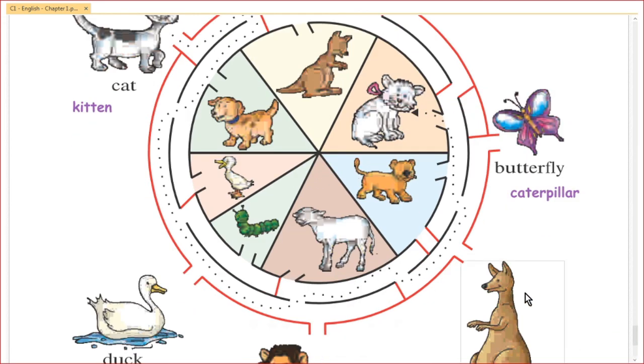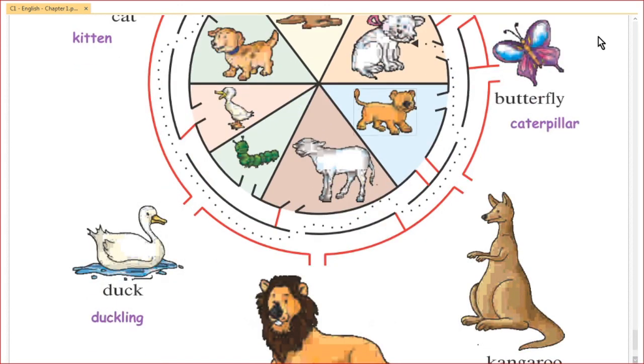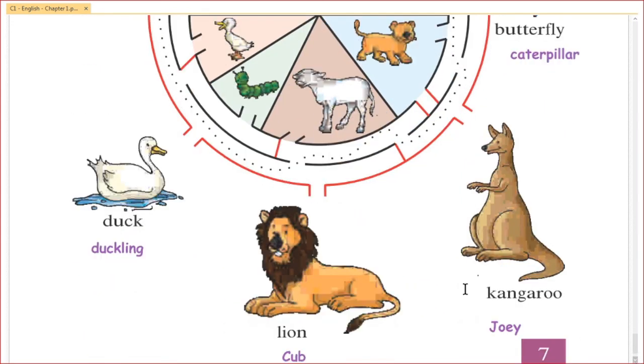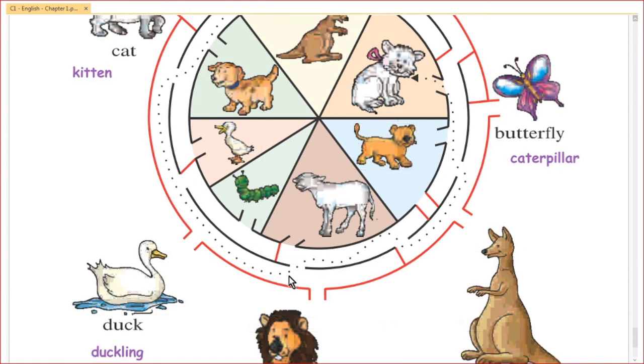The young one of kangaroo, it is called joey. Young one of duck, it is duckling. Here it is. So you need to trace through this way. The young one of lion, it is called cub. Here it is. You have to go through this way and you have to reach here.